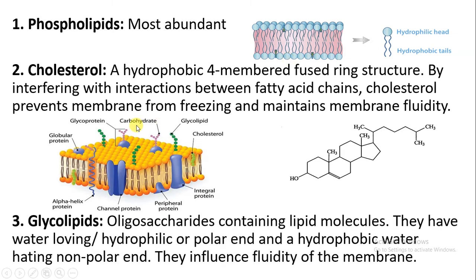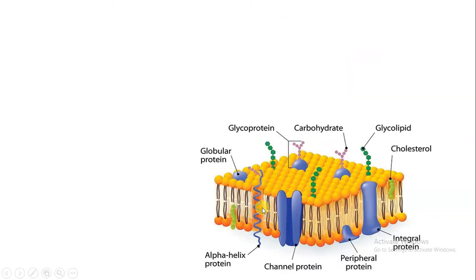The next is the glycolipid. Here you can see the carbohydrate attached to the lipid. That is why the name glycolipid is given. Glyco means carbohydrate and lipid means lipid. So a carbohydrate chain is present which is attached to the lipid. Here you can see an oligosaccharide attached to the lipid molecule. So here they are water loving. Glycolipids have a water loving, hydrophilic or polar end, and a hydrophobic, non-polar end. They influence the fluidity of the membrane.